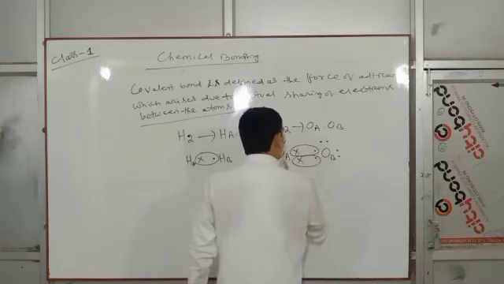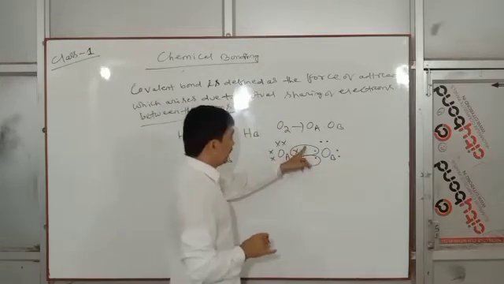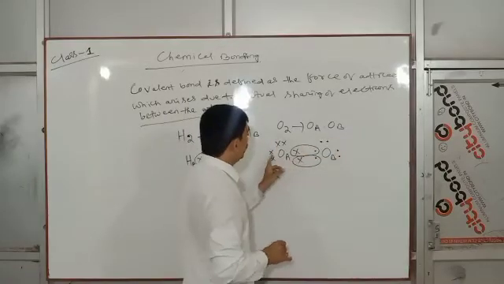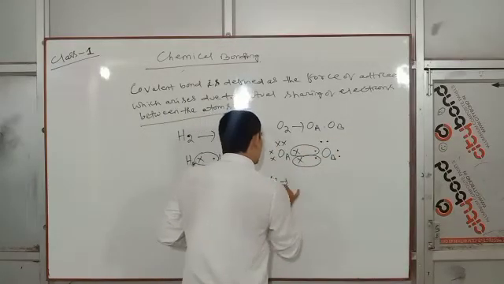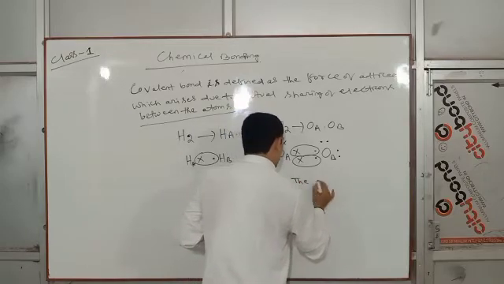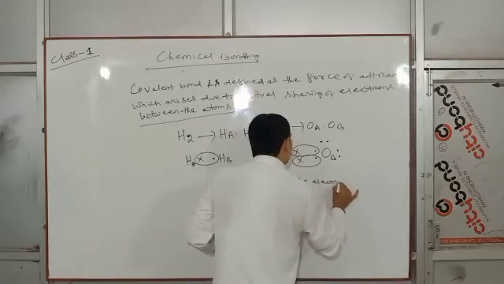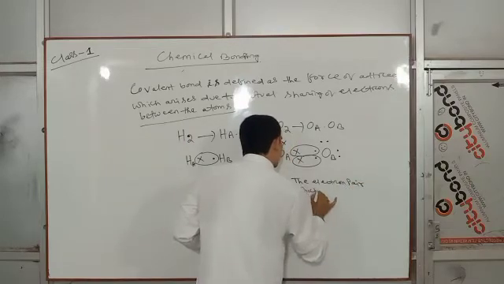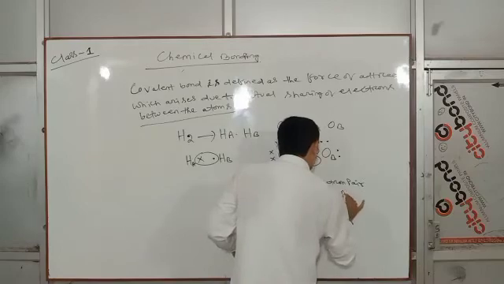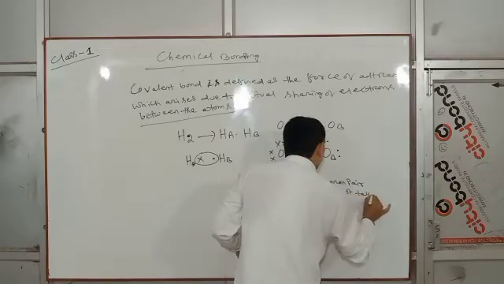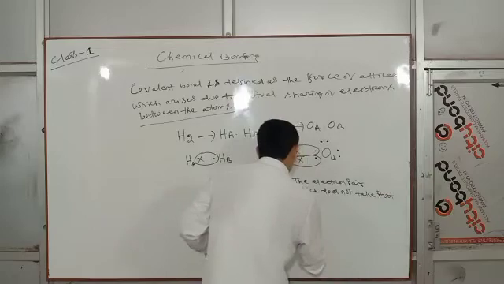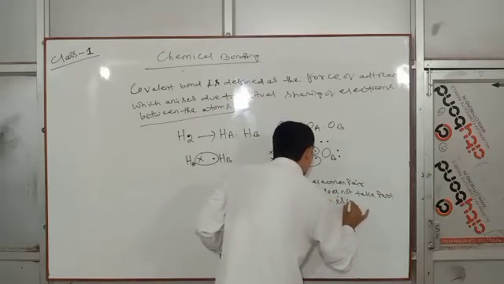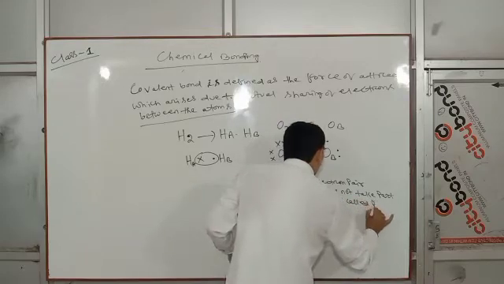Look at this: these are bond pairs and these are all lone pairs. So what is a lone pair? The electron pair which does not take part in bonding is called a lone pair.